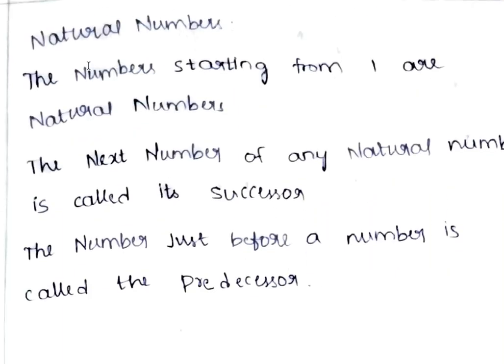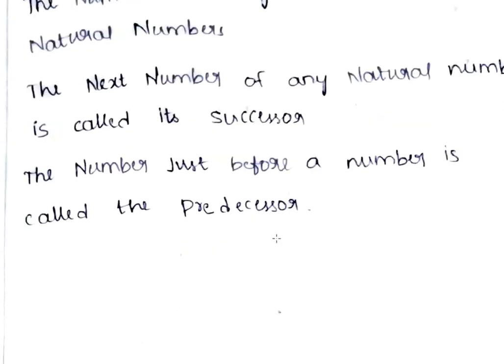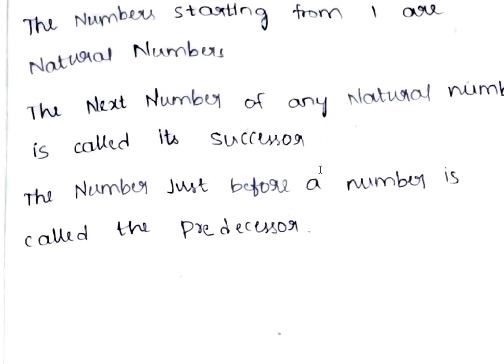So these are a few definitions for the natural number, successor and predecessor. Natural numbers are the numbers starting from 1, 2, 3 and so on up to infinity. The next number of any natural number is called the successor, and the number before a natural number is called a predecessor. These are the definitions.